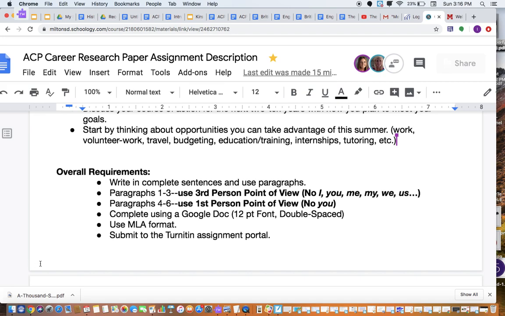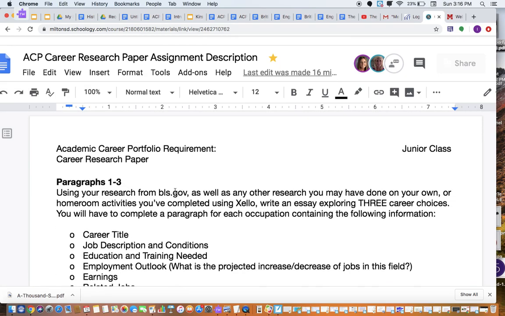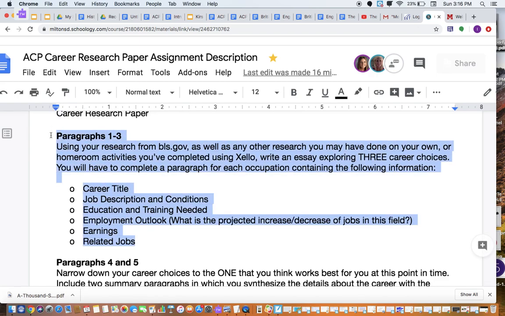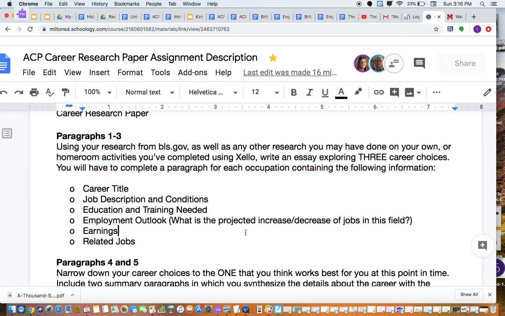The requirements for this: obviously, you're writing in complete sentences and paragraphs. As far as proofreading, it's just like any essay that you've written in class. The expectations are the same. Now, what is unique about this assignment is, like it says here, in paragraphs 1 through 3, you are writing in third person. So this is research. So no I, no me, no my, no you throughout the entire essay. For paragraphs 1 through 3, this is a research essay, so you are staying in third person.